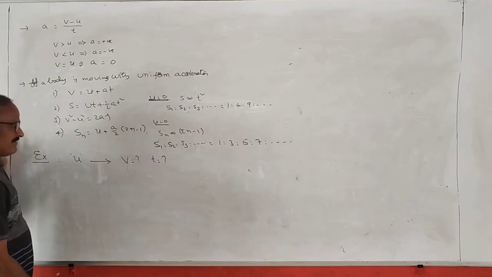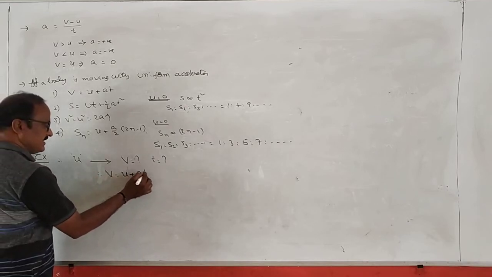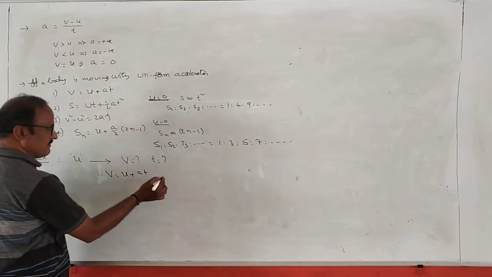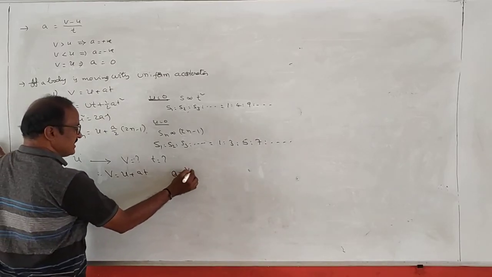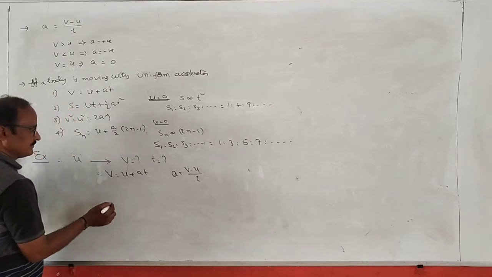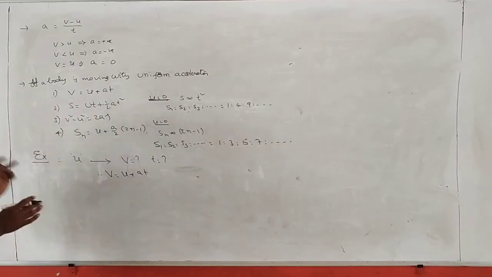Final velocity after time of 3 seconds. ఏ ఫార్ములా, v is equal to u plus at. ఇక్కడ ఏ వాల్యూ ఇవ్వలేదే, ఎలా రాసుకుంటాం? a is equal to v minus u by 2. అది రాస్తే ఎంత అవుతుంది? ఓకే, a is equal to v minus u by 2, రైట్.